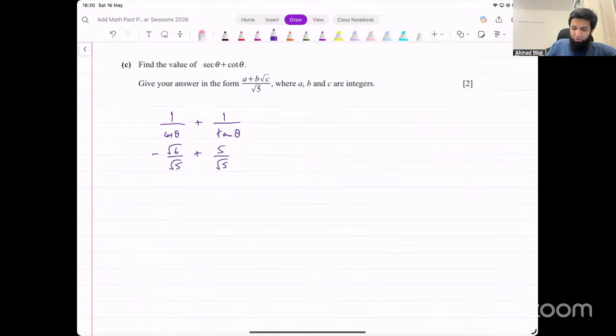You just add them up together. They want the answer to be in this form. Now, that's straightforward because it's already in that form. You just have to take LCM. In the denominator, you would have under root 5 here. In the numerator, you want the constant without the square root first. So you'll say 5, write that first, and then you have minus under root 6. And that's your final answer. This is what they wanted you to figure out in this question.